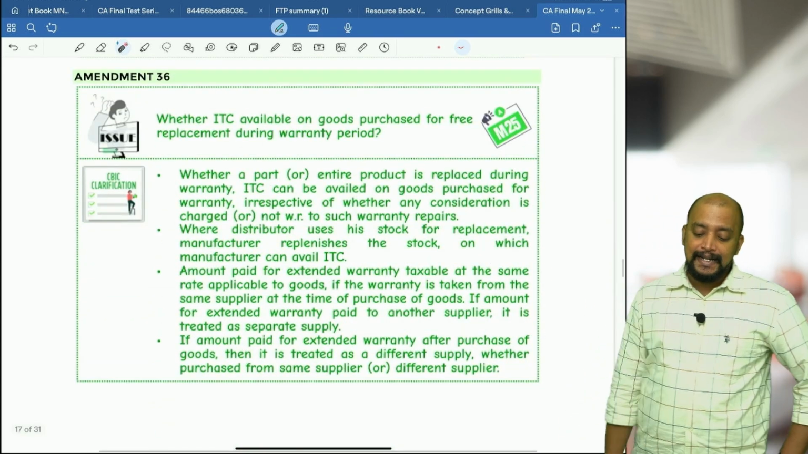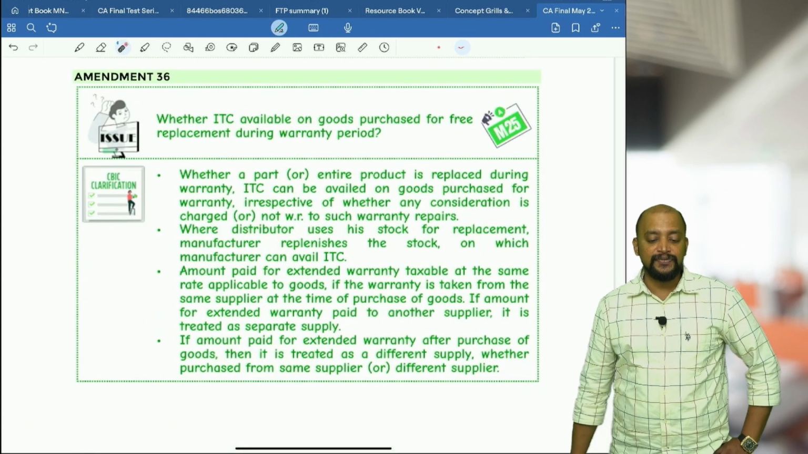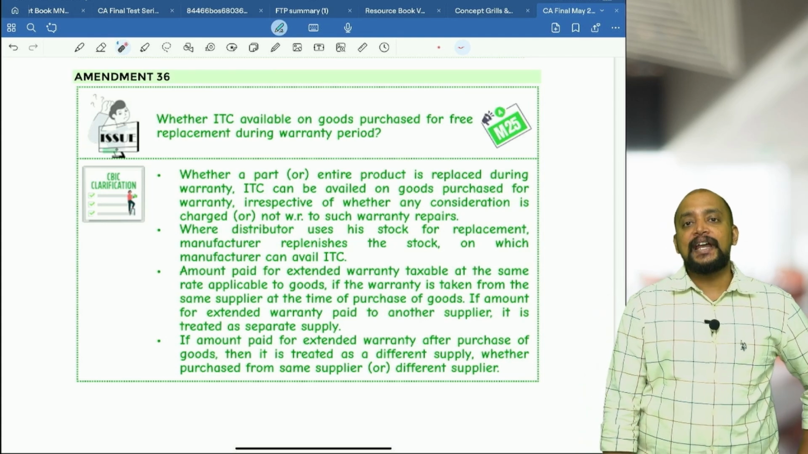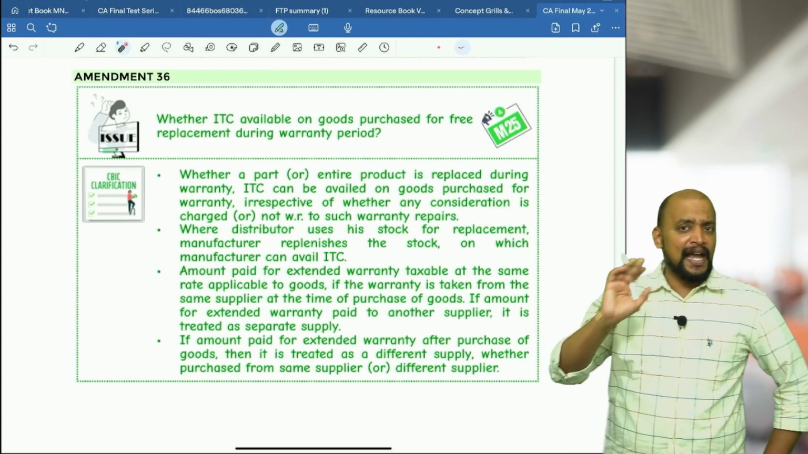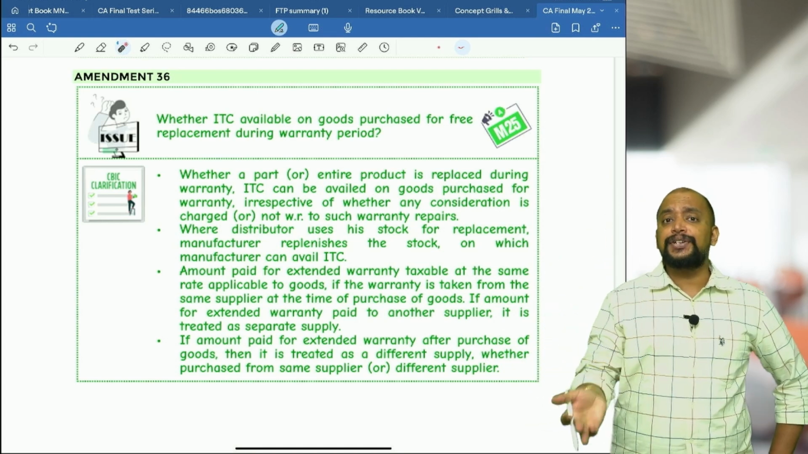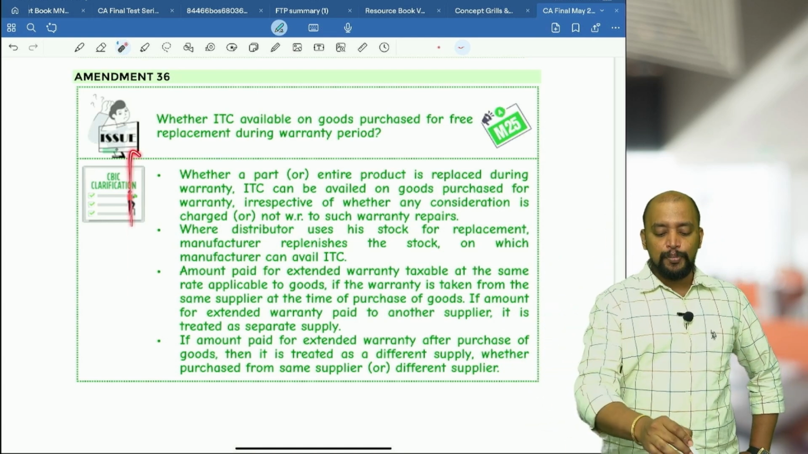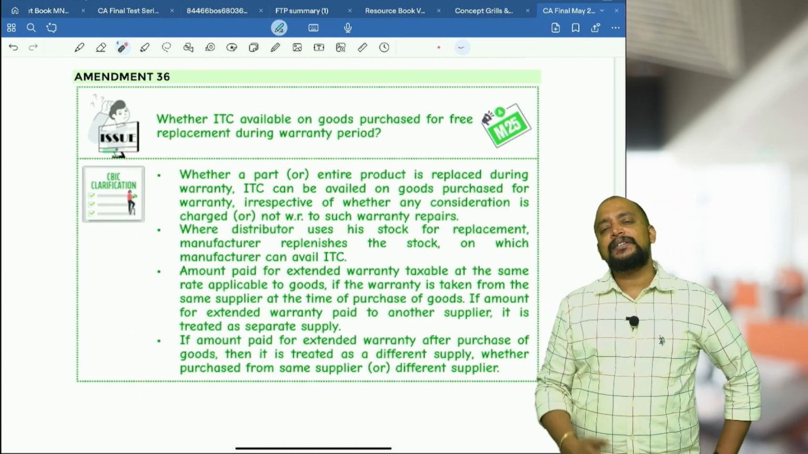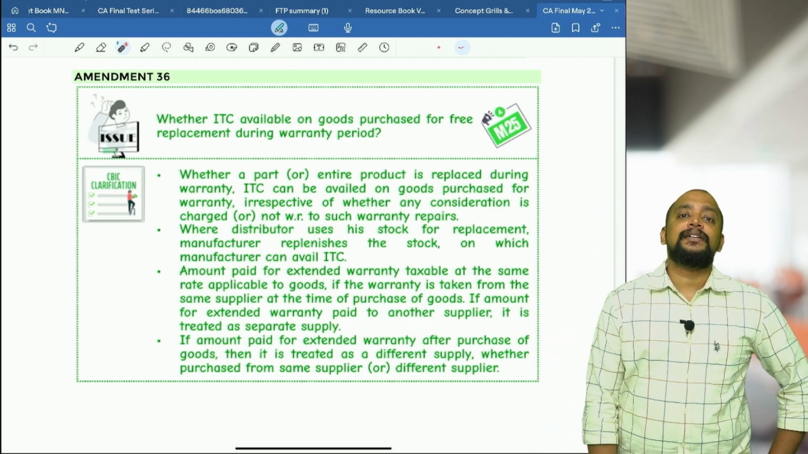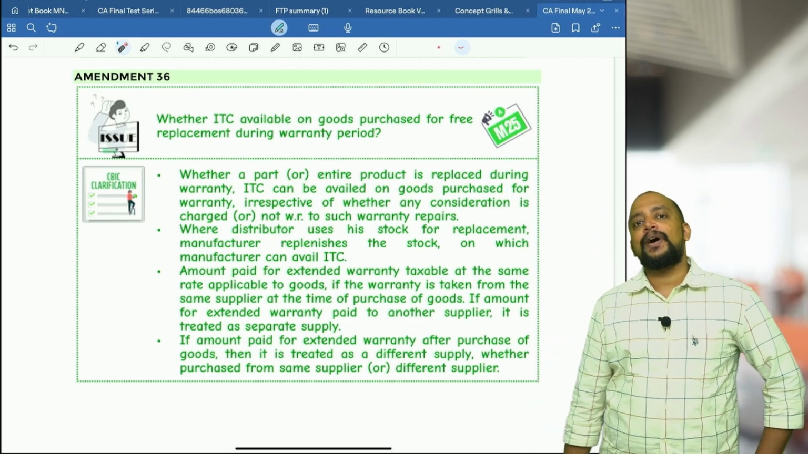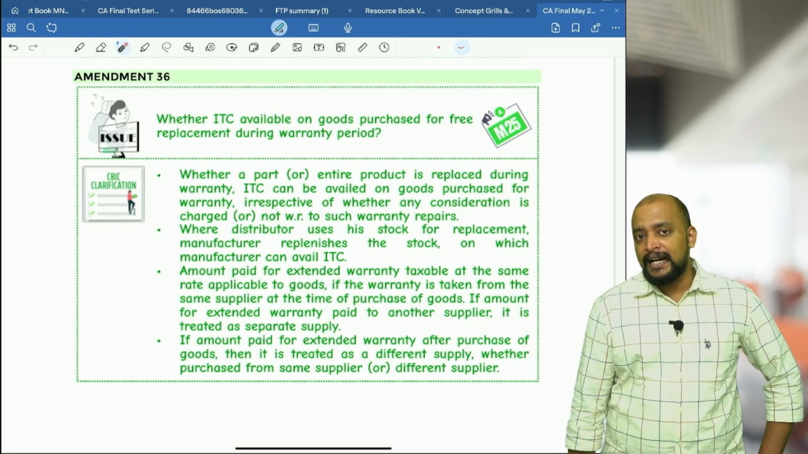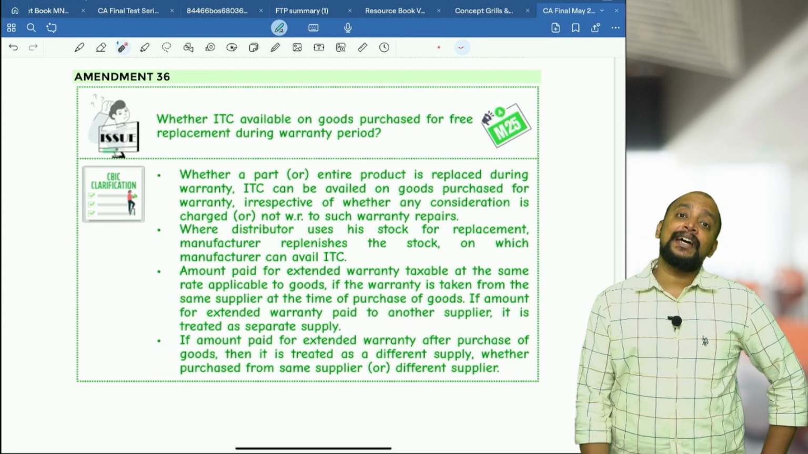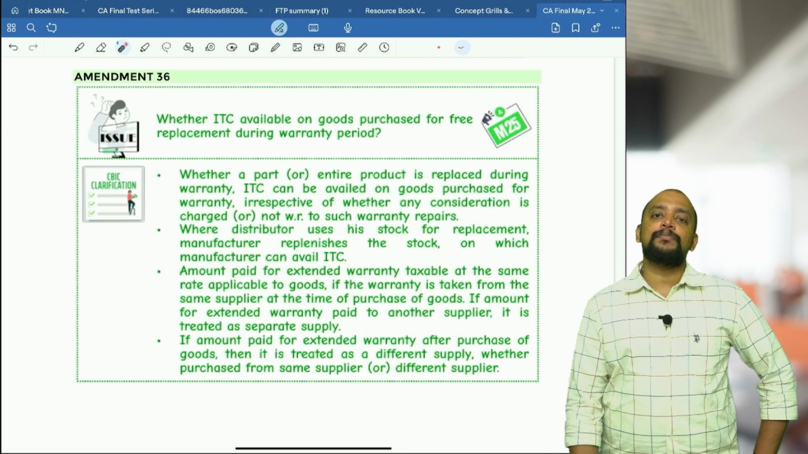Whether ITC is available on goods purchased for free replacement during warranty period. Basically, in case of free replacement during warranty period, already we had one circular. Now this is just an addition to that. So in that, just these 4 points you need to remember. Previously also we had, whenever a part is purchased for replacement during warranty period, on that part purchase ITC can be taken. But now they added not only part, even if the entire product is replaced, ITC can be availed.